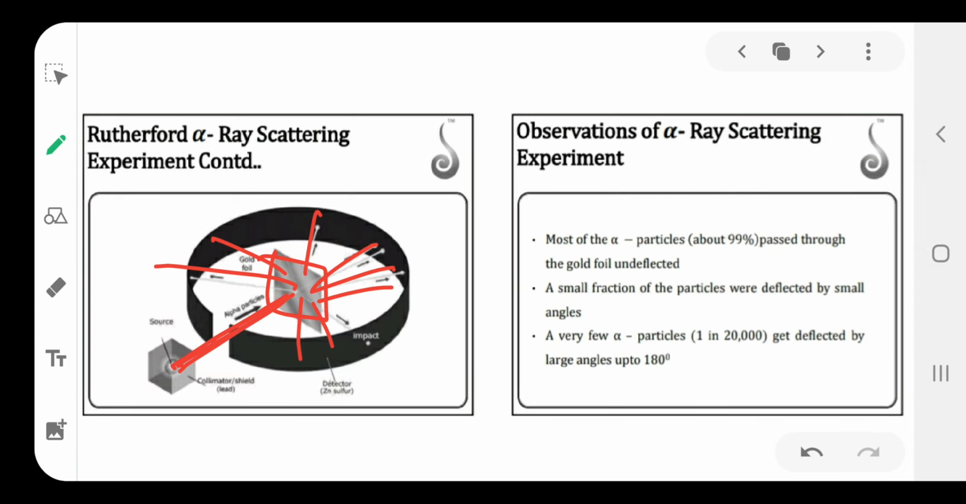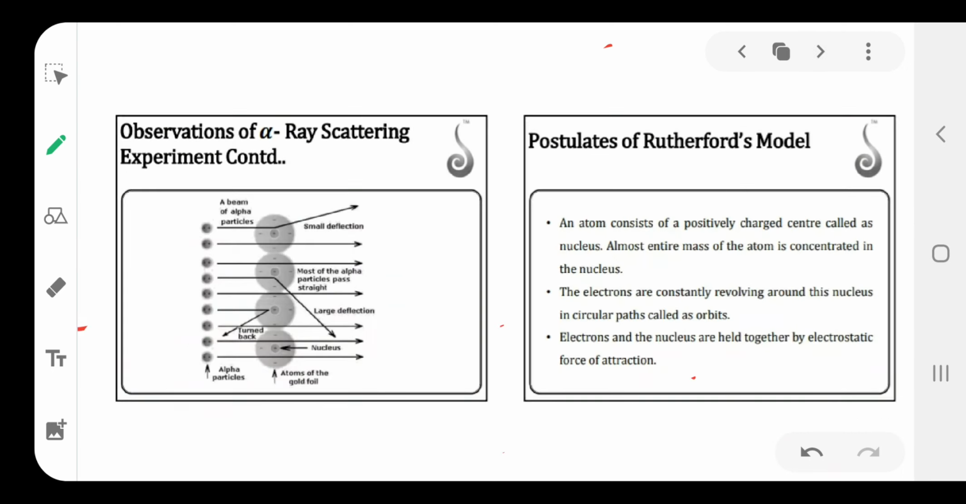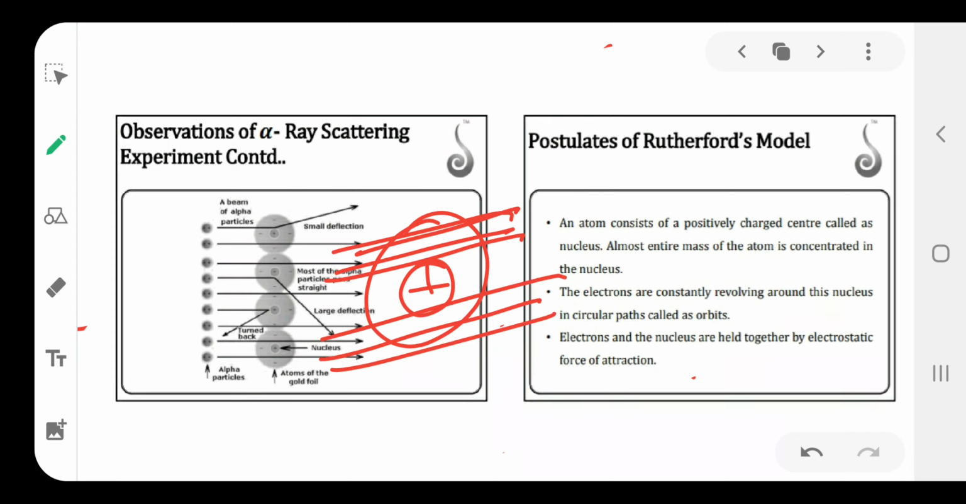From this experiment, Rutherford observed that most of the space in an atom is empty space. That's why most of the particles passed through the atom. Very few particles are deflected by a small angle, because in the center of the atom one positive charge sphere is there, and the alpha particle, also positively charged, is deflected by a small angle. Very few particles bounced back by 180 degrees.